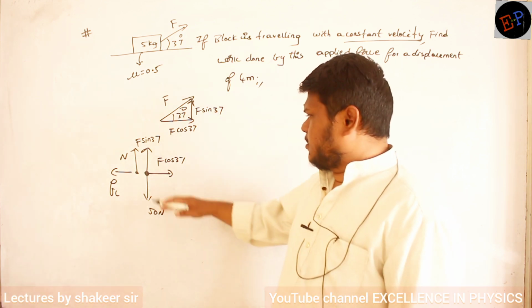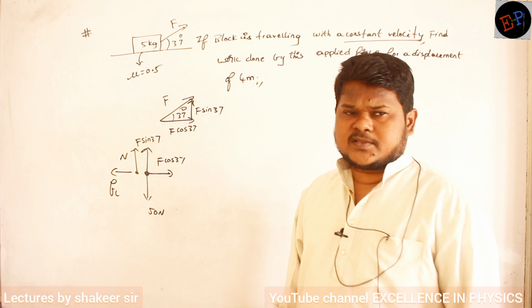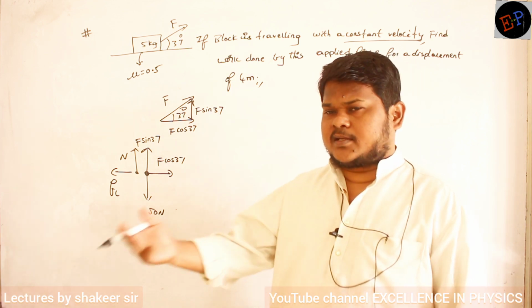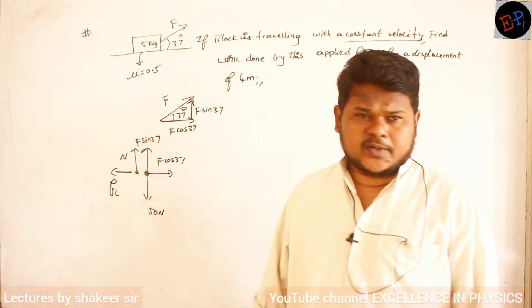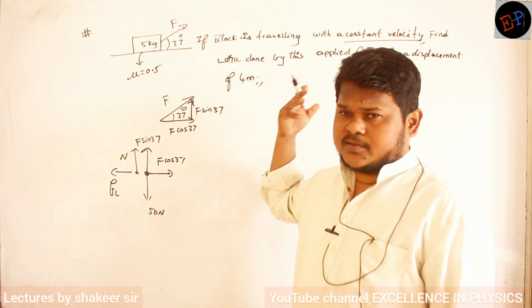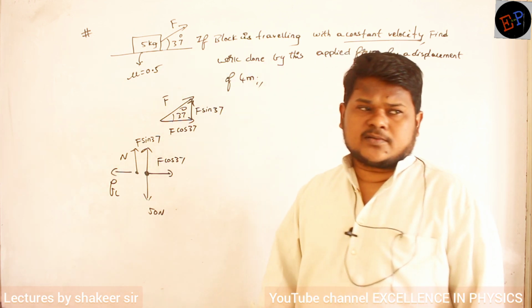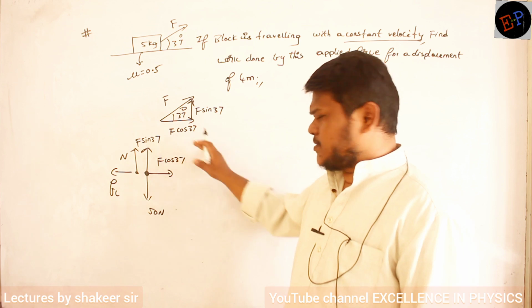And friction always tries to act in which direction? In the direction opposite to the movement of the body. The body tries to move along the positive x-axis, so friction will act along the negative x-axis. So these are the different forces which are acting.